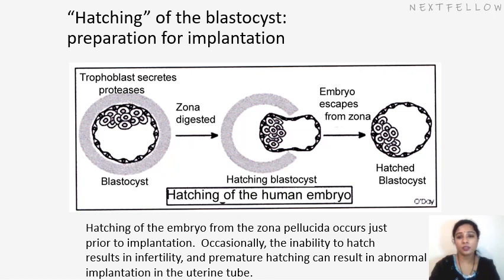So we can see the zona pellucida is left, and the blastocyst is released. This is the hatched blastocyst. This is called hatching. Hatching is the removal of the zona, zonal digestion.